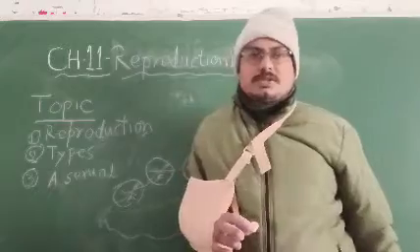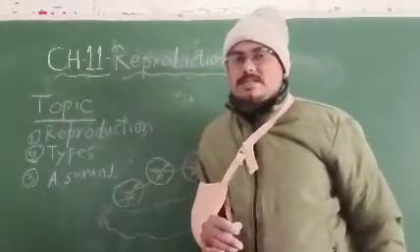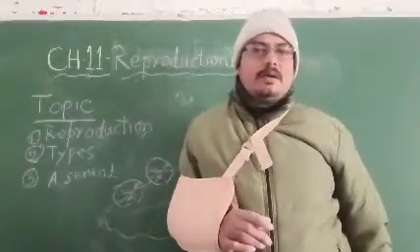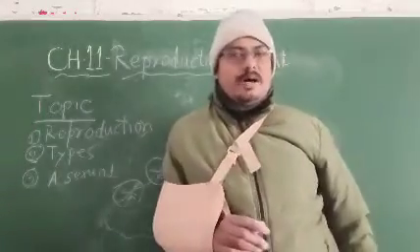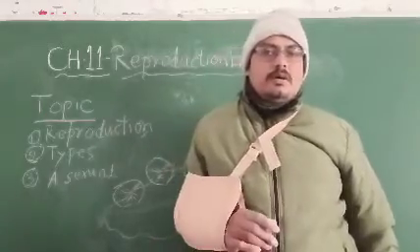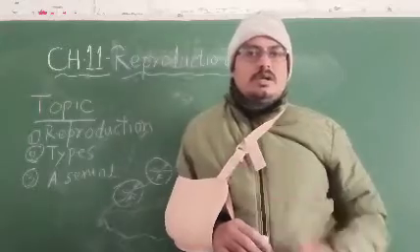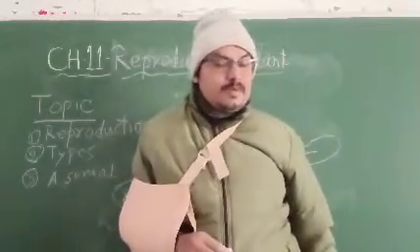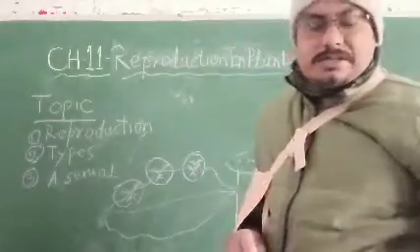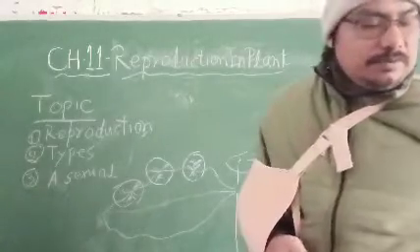There is no such requirement. Here, whatever reproduction takes place happens by the help of their different body parts, and this is called, what? Asexual reproduction.